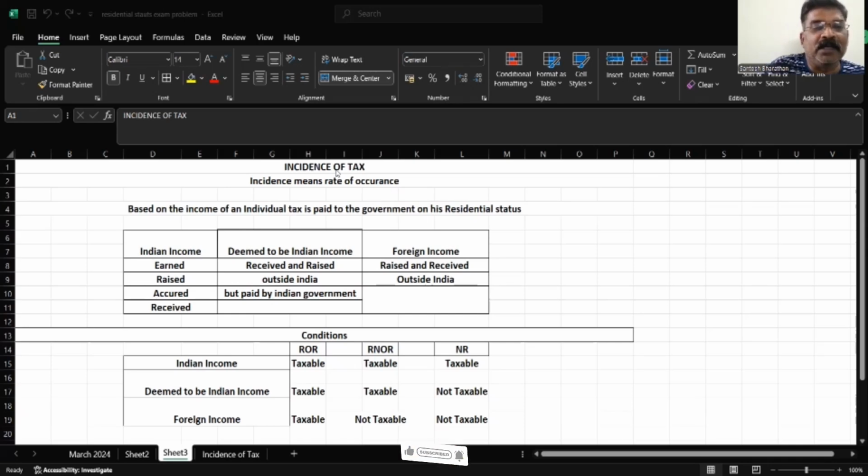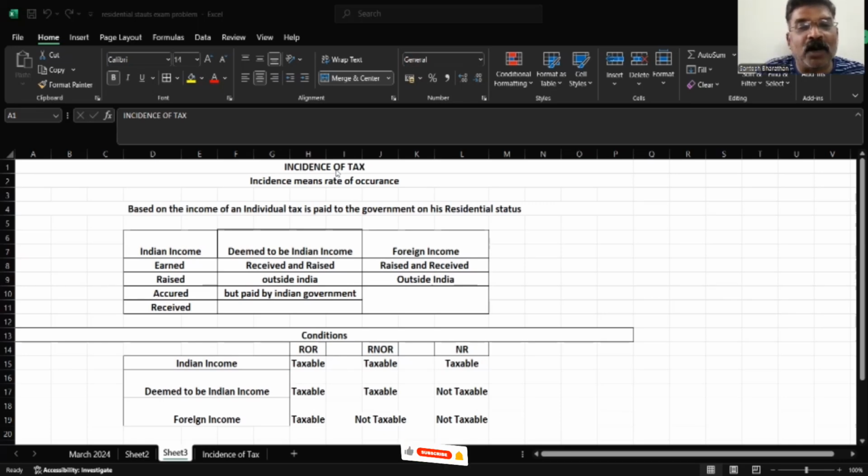See, we'll come from the beginning. The income of a person or an individual, a tax is paid to the government based on his residential status, that already we have studied in the previous chapter. Residential status, he has to satisfy the basic as well as the additional condition. Three types are there: resident and ordinarily resident, resident but not ordinarily resident, and non-resident. Based on that, an incidence will happen, on that he is going to pay the tax.